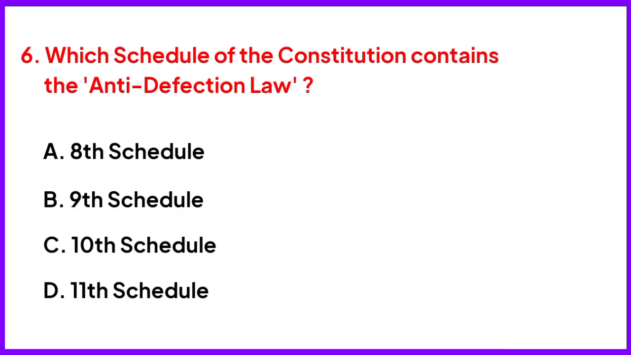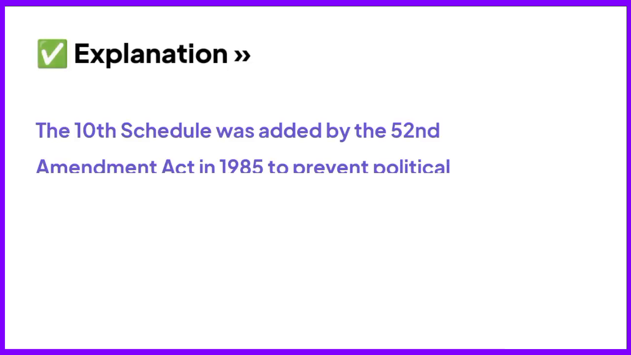Which schedule of the Constitution contains the anti-defection law? Right answer is option C, 10th Schedule. The 10th Schedule was added by the 52nd Amendment Act in 1985 to prevent political defections.